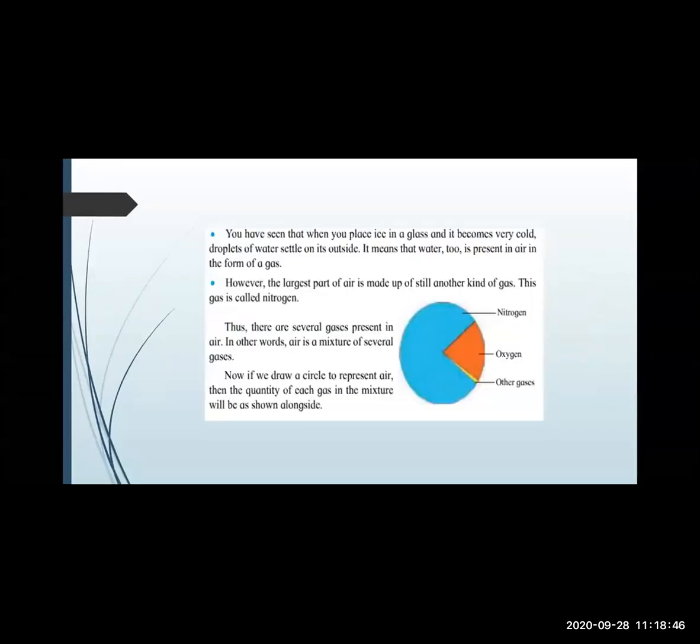This much is the lesson. Nothing else there in the lesson now, children. Then too I will read for you again. Okay. The earth atmosphere is made up of air. Earth का atmosphere किससे बना पड़ा रहता है? Made up of air. The circle in this picture shows all air in the atmosphere. If we divide the circle into 5 equal parts, then the oxygen in the air will be equal to one of the parts. Apart from oxygen, there are other gases also present in the atmosphere, which could be those.